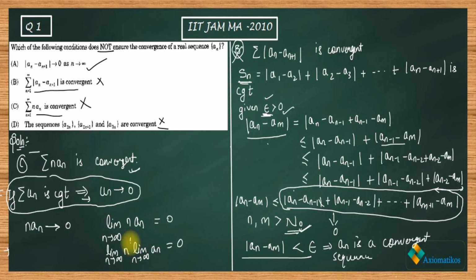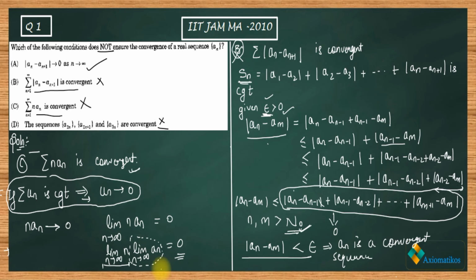Now suppose this thing is not 0. Suppose this thing is not 0, then this thing will be going to infinity, right? Now suppose this thing is a number other than 0, then you will not get 0 here. Are you getting my point? So this is the basic idea that I am giving you right now.